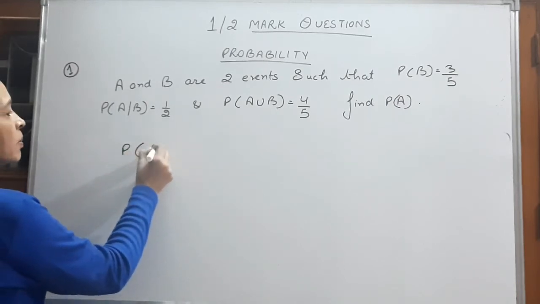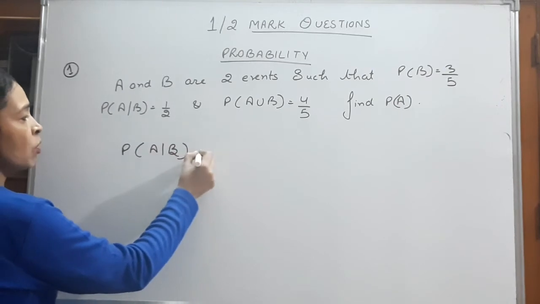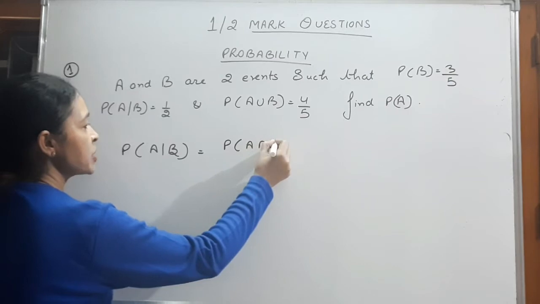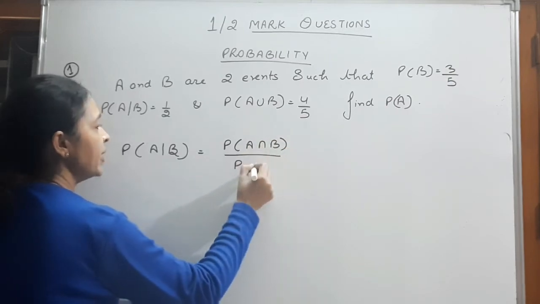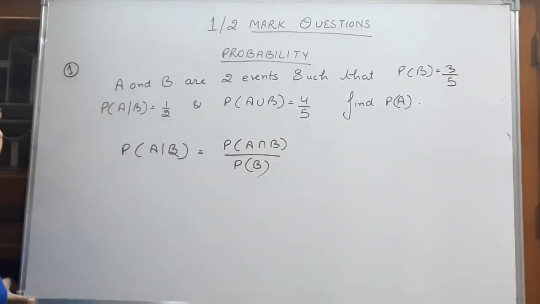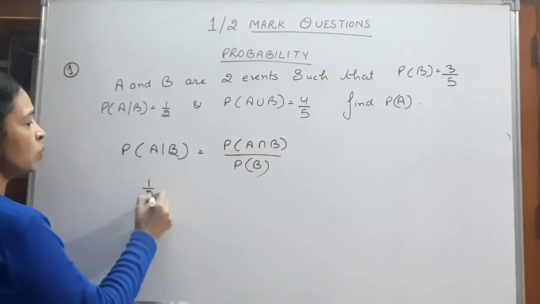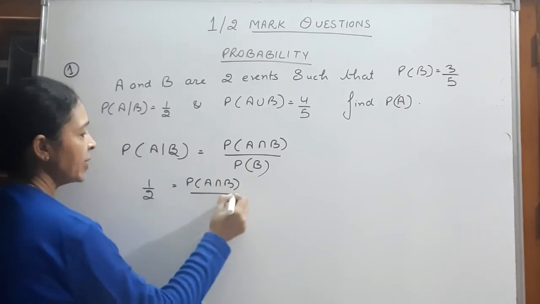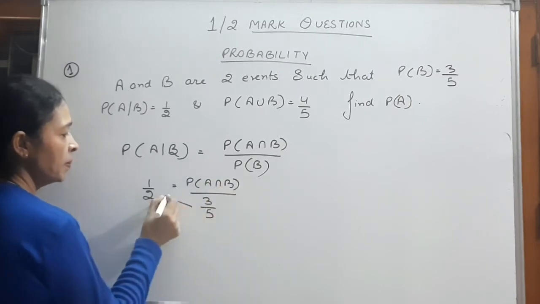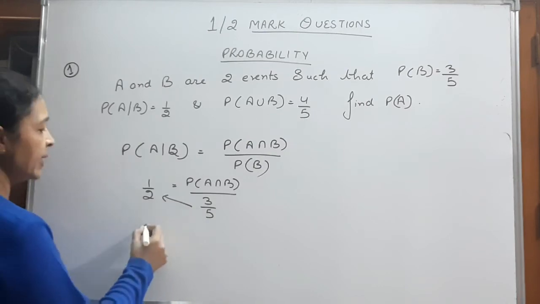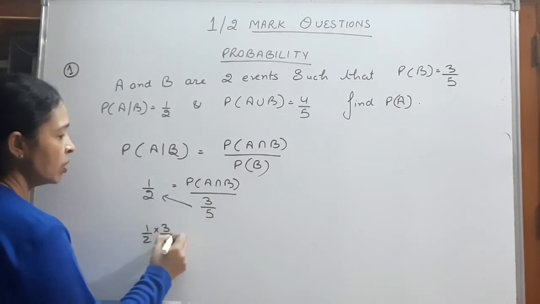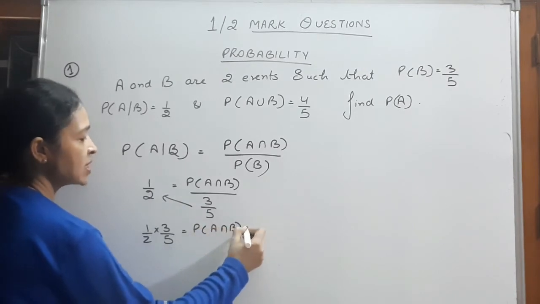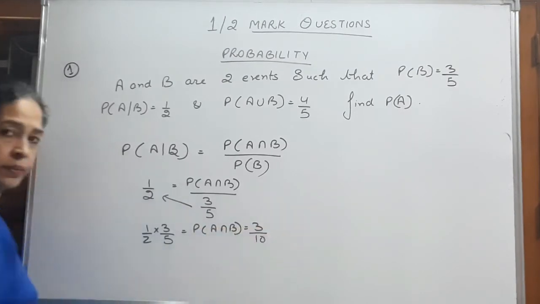First, what is given? Probability of A given B. The formula for probability of A given B is probability of A intersection B upon probability of B. Probability of A given B is 1 by 2, equals probability of A intersection B upon probability of B, which is given 3 by 5. Taking 3 by 5 on the left hand side, 1 by 2 into 3 by 5 equals probability of A intersection B, which is equal to 3 by 10.